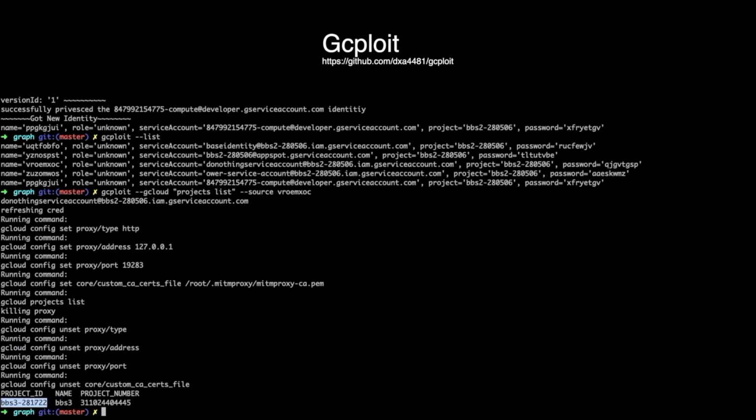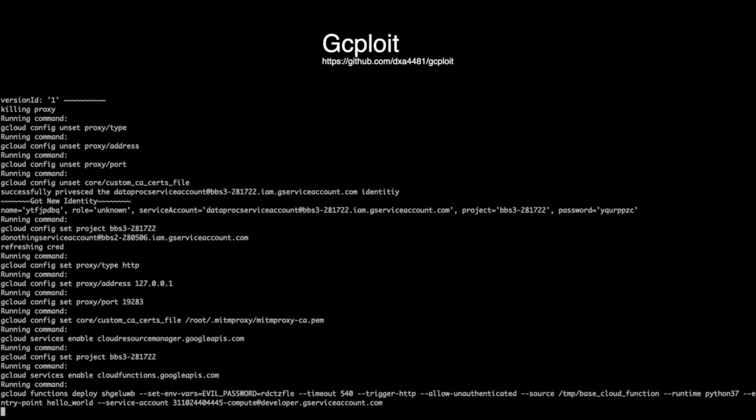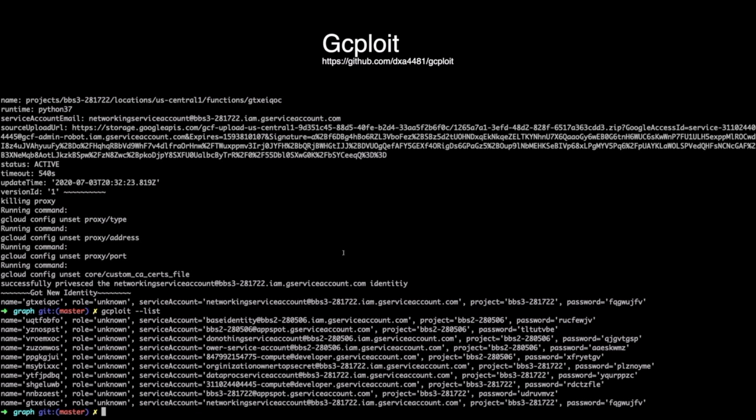So let's run the actAs exploit one more time, this time from this do nothing service account into BBS3, and see how many service accounts we can harvest in BBS3. Again, this process takes a little while, so we're going to fast forward through this. And now we can see a whole bunch of new service accounts in the BBS3 project. Service accounts that we didn't have access to before, that we were able to get strictly through lateral movement.